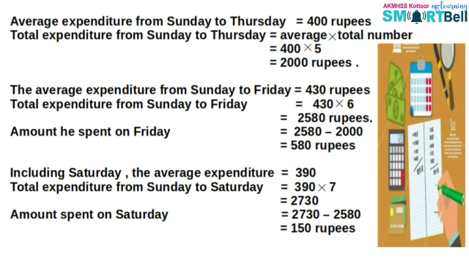Including Saturday, the average expenditure is equal to 390 rupees. So total expenditure from Sunday to Saturday is equal to 390 into 7, that's equal to 2730. So the amount spent on Saturday is equal to 2730 minus 2580, that's equal to 150 rupees.